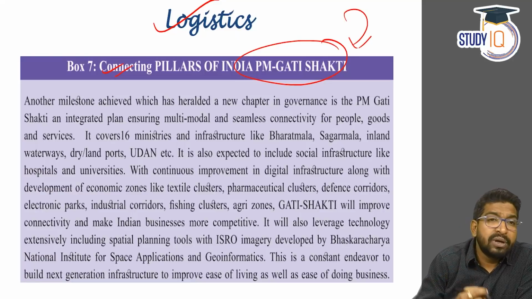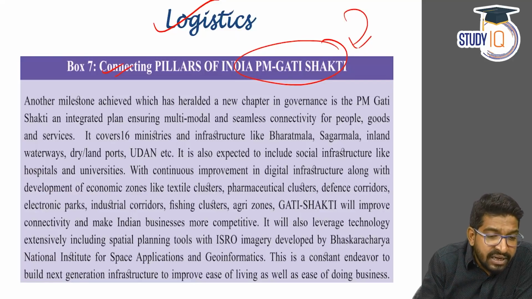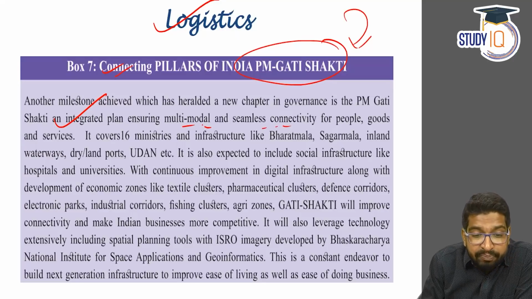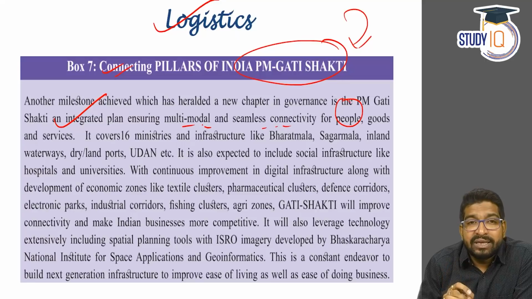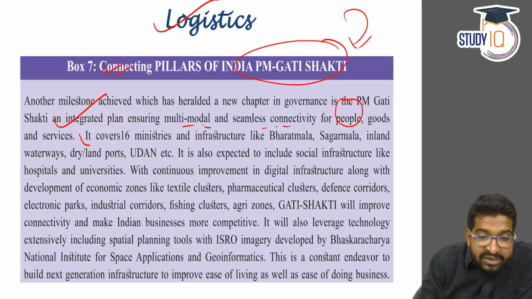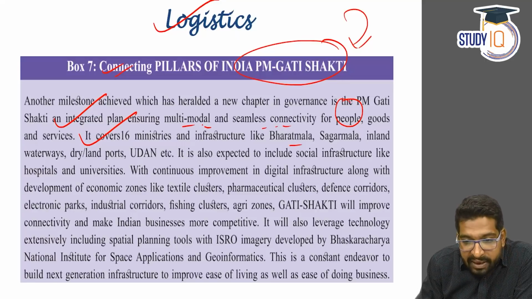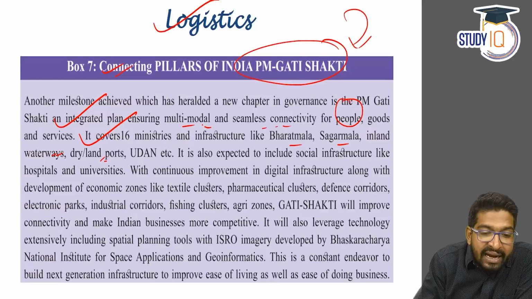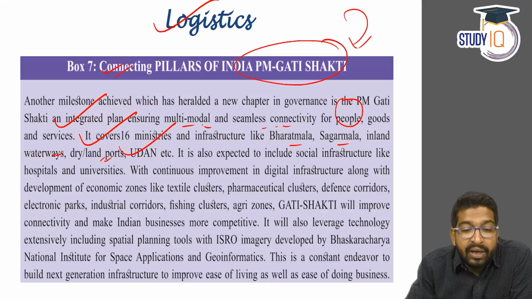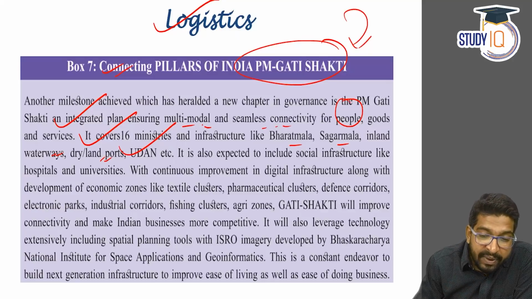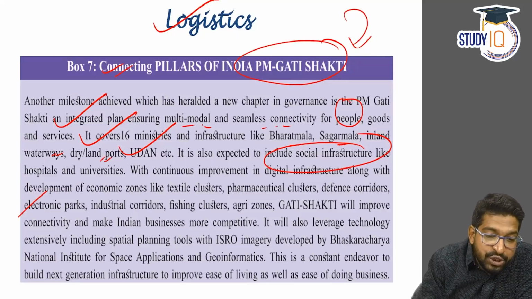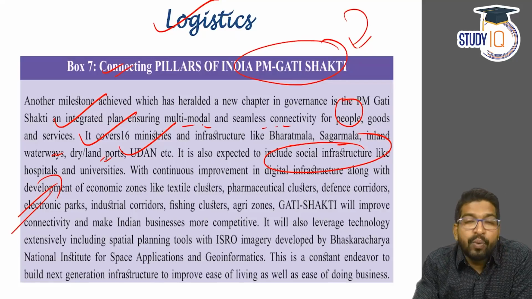Right? Please note about the Gati Shakti plan. This Gati Shakti plan is an integrated plan for ensuring multimodal seamless connectivity for people. It includes 16 ministries and infrastructure like Bharatmala, Sagarmala, Inland Waterways, Dry Land, Scheme Udan, etc. The Gati Shakti plan is also expected to include social infrastructure like hospitals and universities going forward.